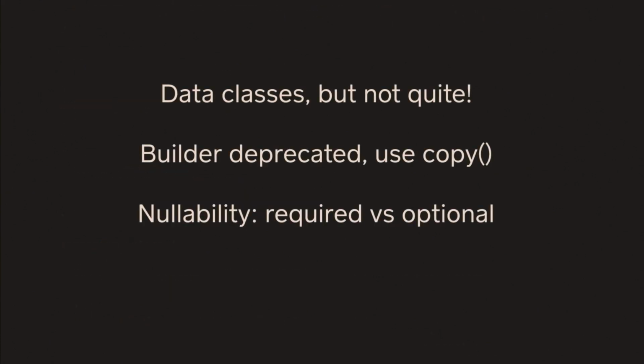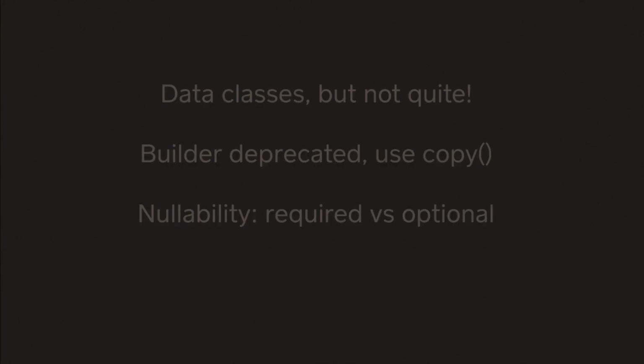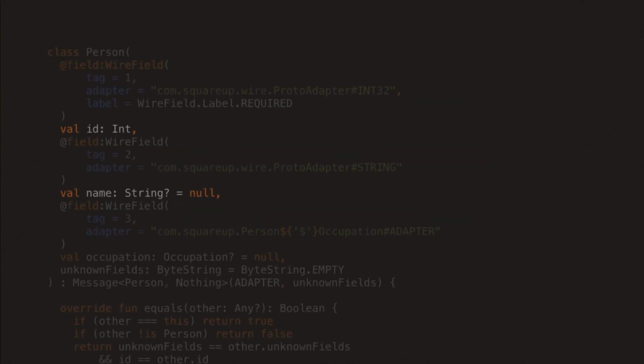Next, we could use Kotlin's type system to properly model the field rules. So in this case, for example, ID was the required field. So for that one, we could use the non-nullable int type, and name was an optional field. So for it, we will use the nullable string type.